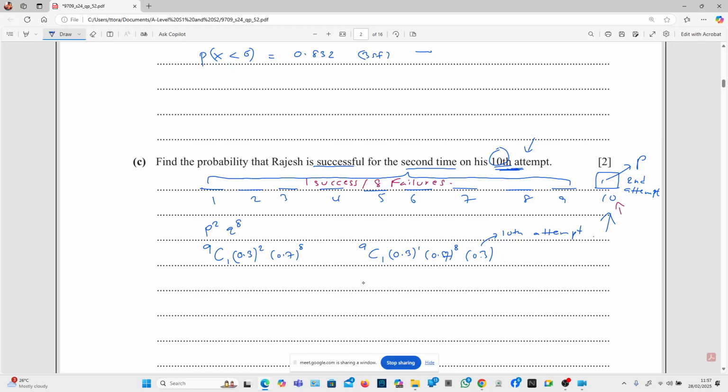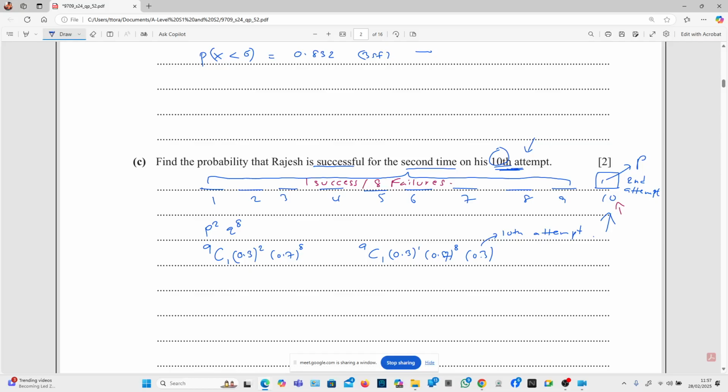Don't forget that. Now we're just going to put this in our calculator. I'm going to say 9 choose 1, times 0.3 times 0.3 again, and then times 0.7 to the power of 8.